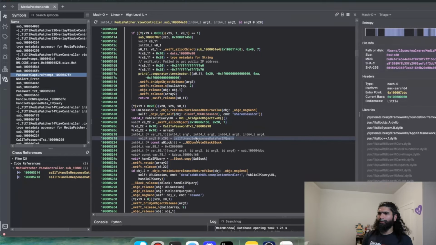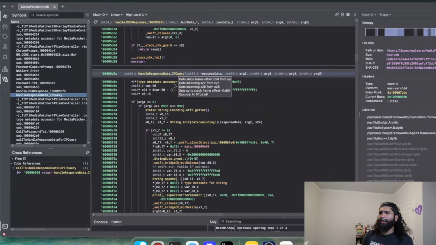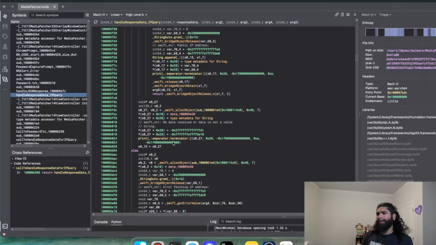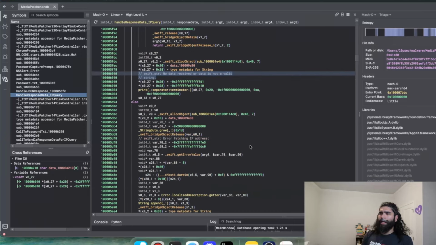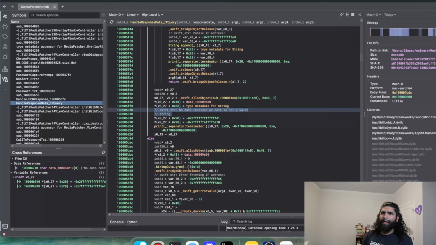And then we have this function that is called within a block in order to handle the return value of that JSON object and make sure that it actually got the right IP address. So a bunch of stuff with this. Not going to spend too much time.